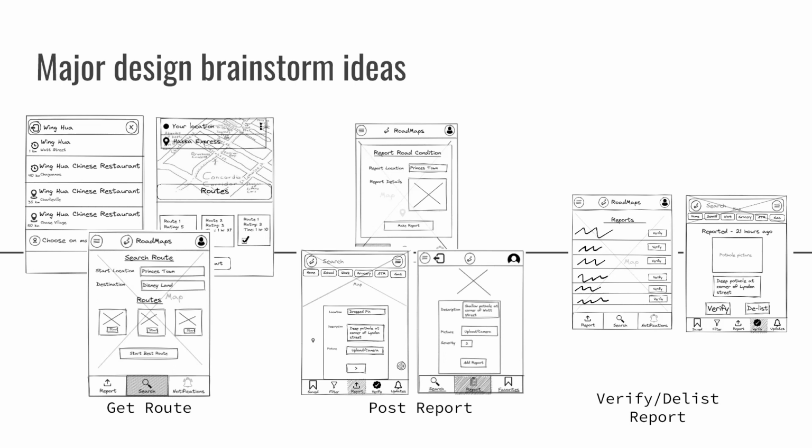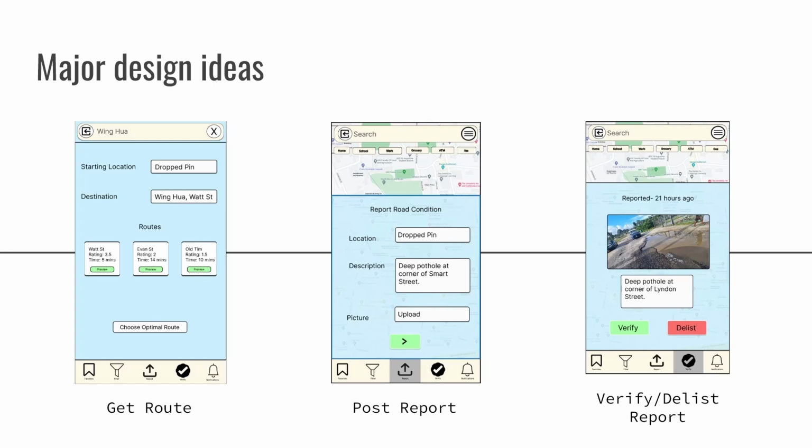On the left was the list of reports that a verified user can verify. On the right, they have the option to either verify it or delist it. These were the major design ideas, but for the final prototype.